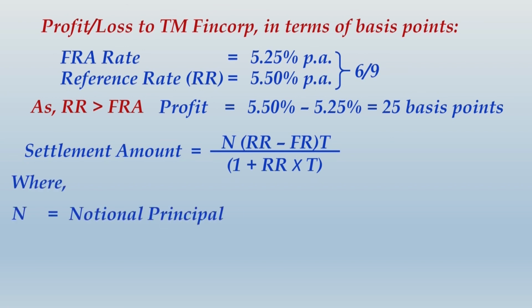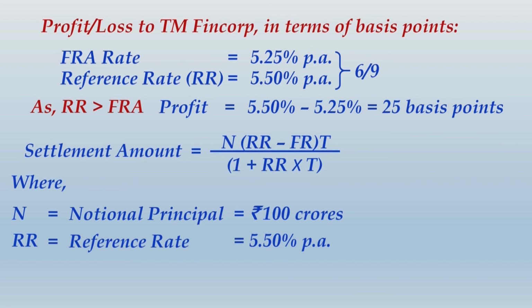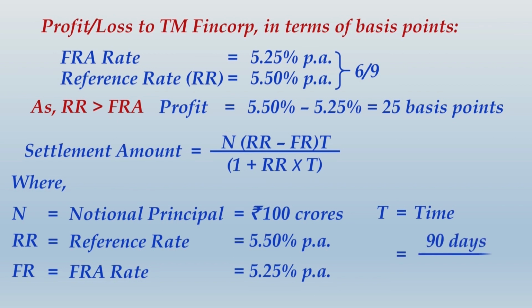So let us define the variables. N is the notional principal, that is rupees 100 crores. RR is the reference rate, that is 5.5% per annum. FR is the forward rate or FRA rate, that is 5.25%. And T stands for the time remaining for maturity, or the time where the borrowing would remain outstanding.